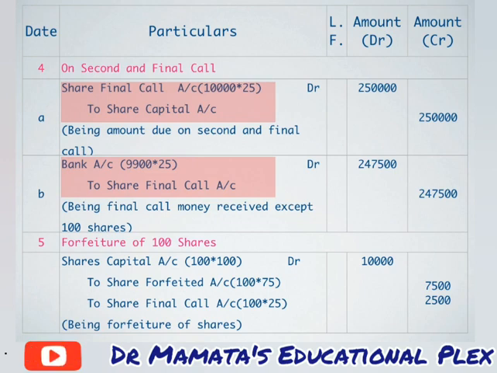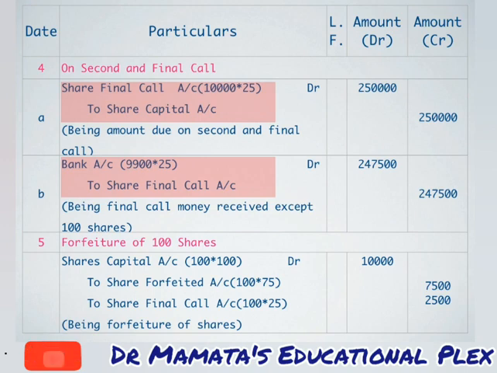Here you can easily understand that each installment has 2 entries. First entry is of amount due and second entry is of amount received. Now after these 8 entries, we will proceed with our next entry, that is forfeiture of 100 shares. As we have been given information that these 100 shares, for which a shareholder has failed to pay his money, are to be forfeited. So we will forfeit these shares.